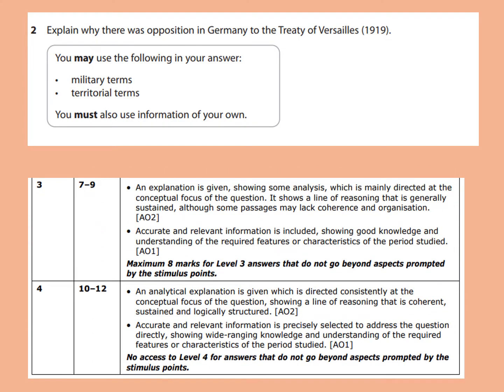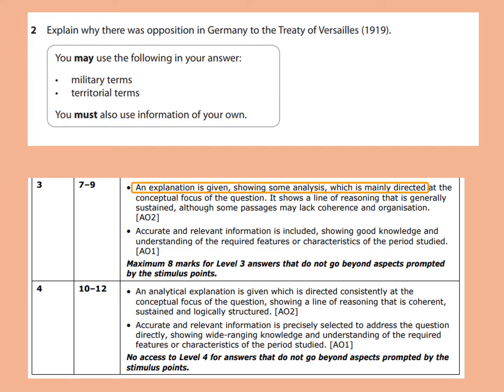Let's have a look at the mark scheme then. I've cut out level 1 because really we should be aiming higher than that, and the same with level 2. We're going to look now at some of the jargon that's used in the mark scheme. I don't expect you to understand every word, but we're going to look for some key details and differences between level 3 and level 4. In other words, the difference between a good answer and a really good answer.